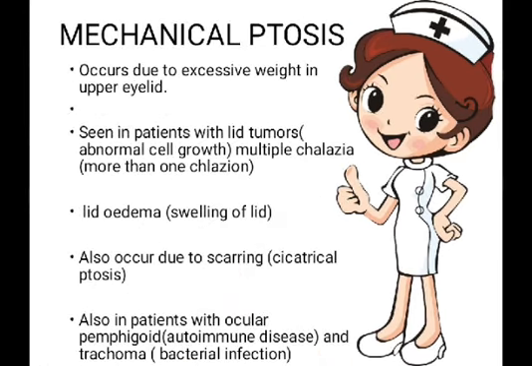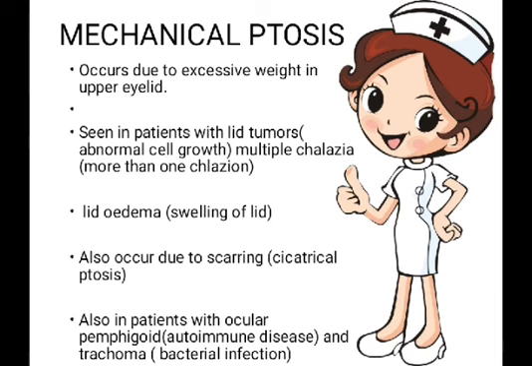Next type is mechanical ptosis. It occurs due to excessive weight in the upper eyelid. Sometimes excessive weight occurs on the upper eyelid, due to which mechanical ptosis takes place. It is seen in patients with lid tumors. Sometimes abnormal cell growth takes place on the lid of a patient, due to which mechanical ptosis develops.